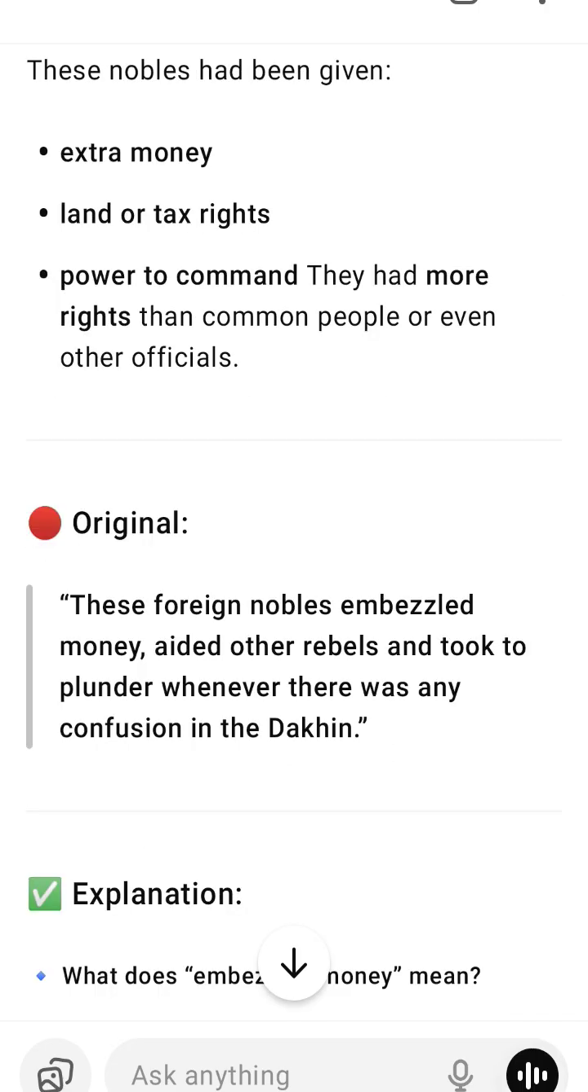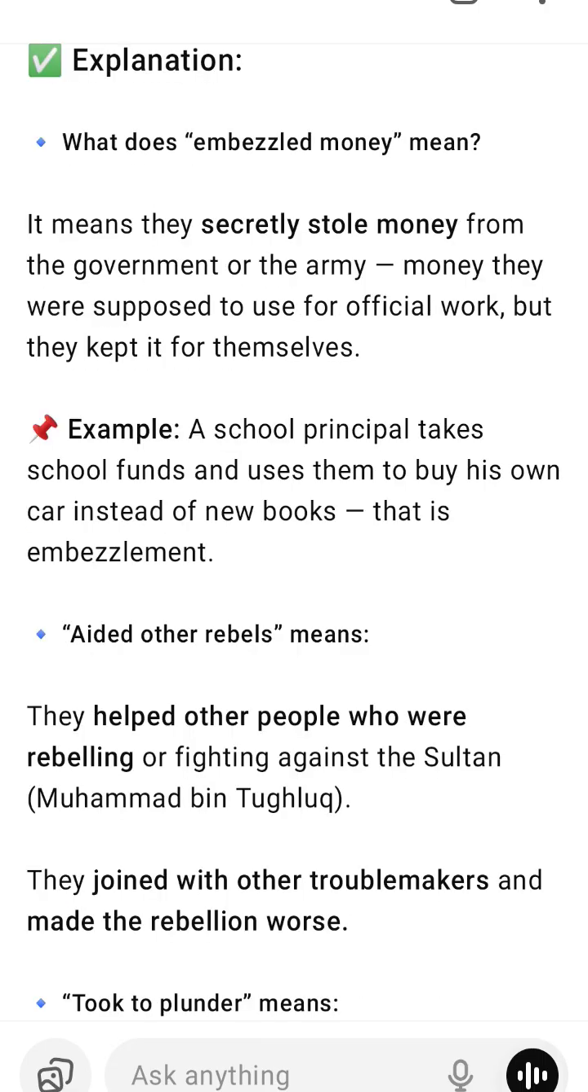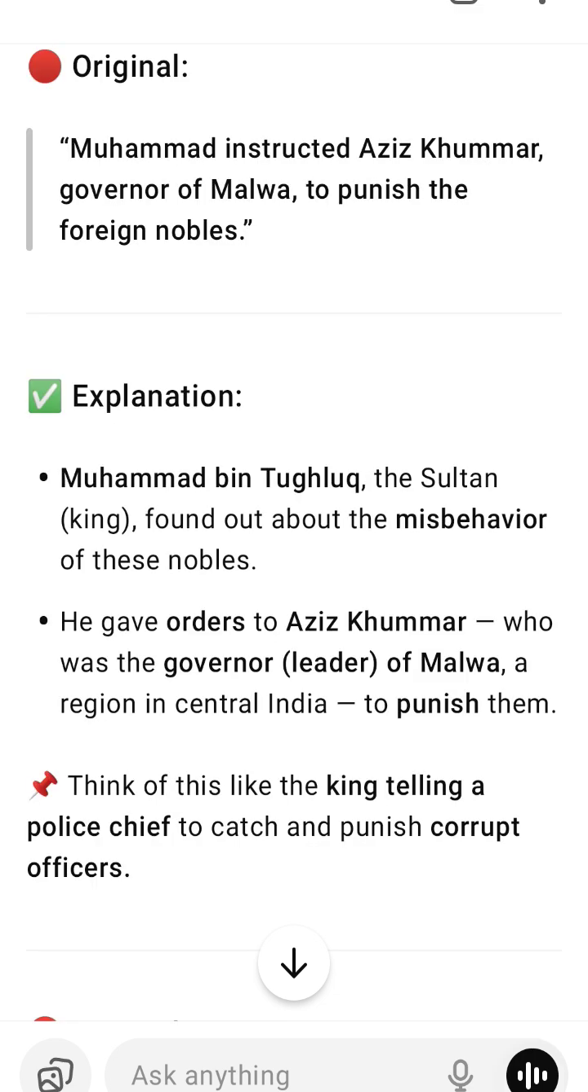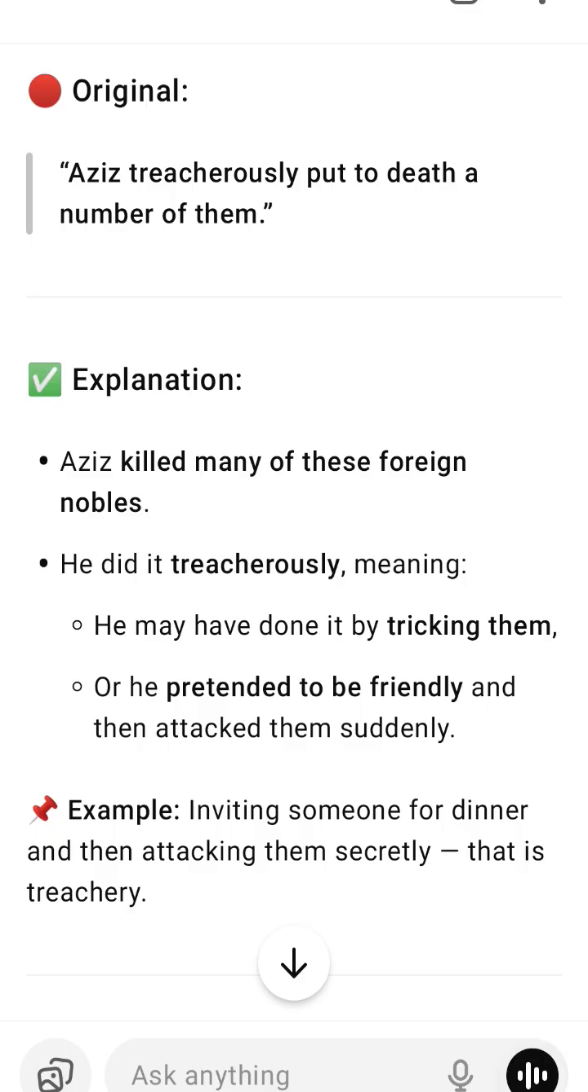They were foreign nobles, outsiders, not native Indians, in the Delhi Sultanate. These nobles were given special treatment and privileges by the Sultan. For example, they got extra money, land, power, and freedom compared to others. They were expected to stay loyal and help the Sultan rule, especially in the Deccan, south-central India.